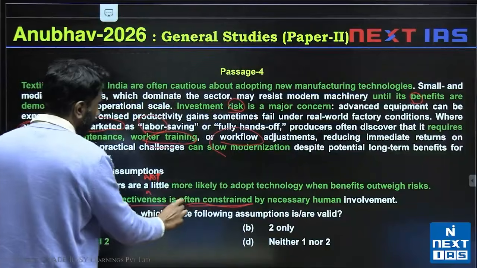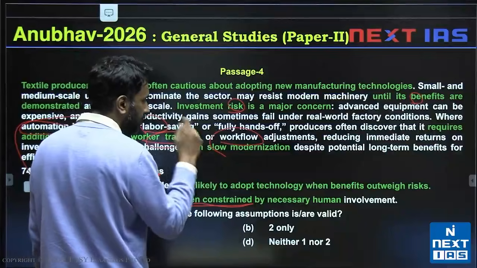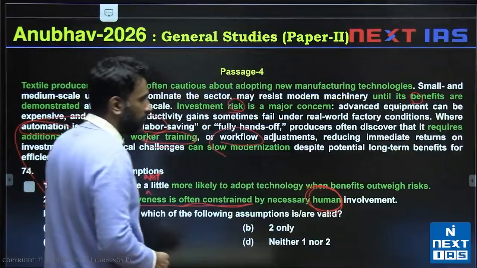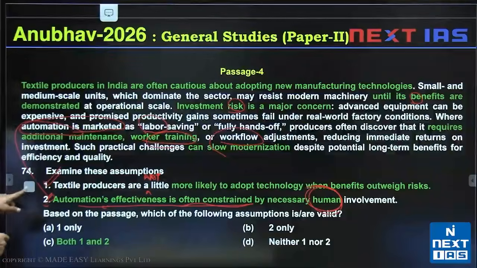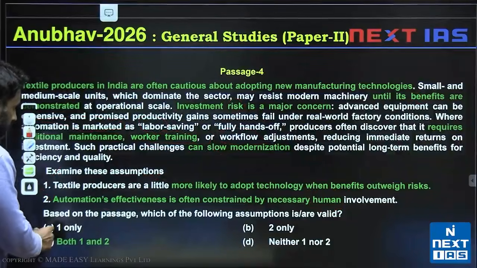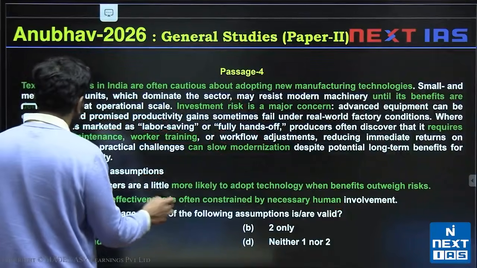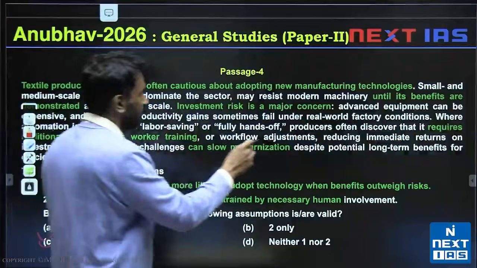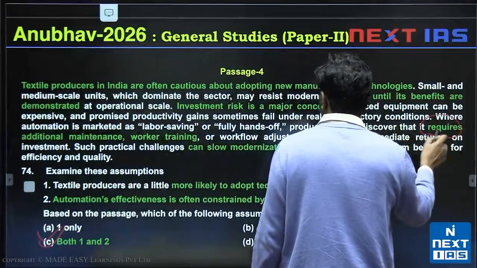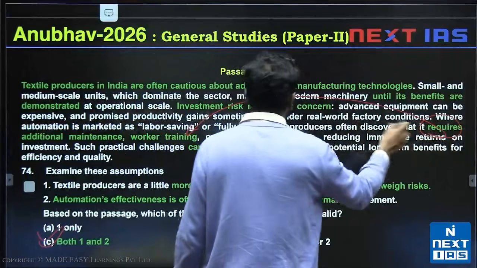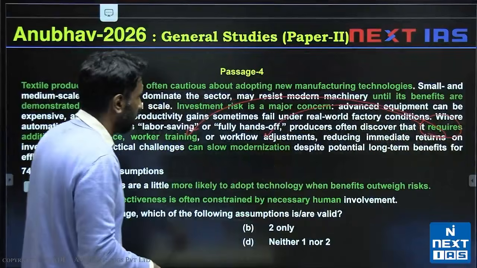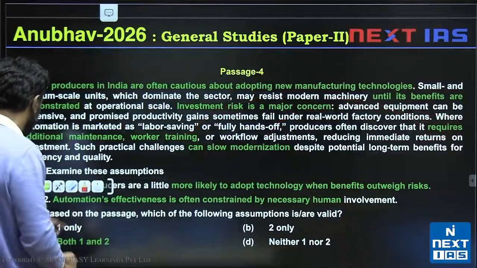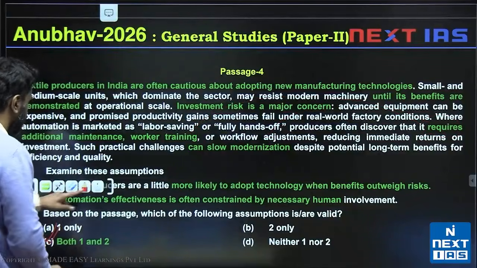So a limiting factor for automation is the humans operating that automated thing. So this is valid. C is the right answer. If I said is not often constrained, this part that it requires worker training, it requires workflow adjustment, this part would be invalid, right? So C is the correct answer for question number 74.